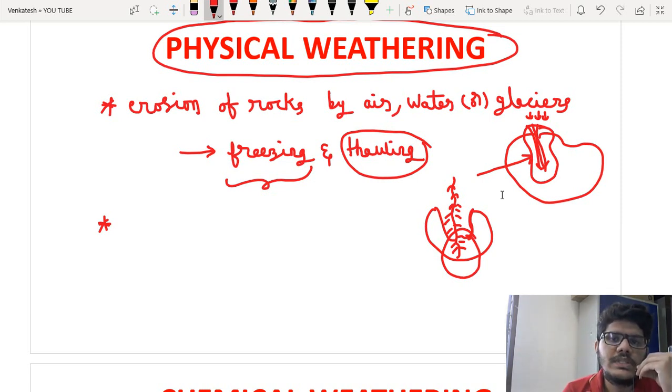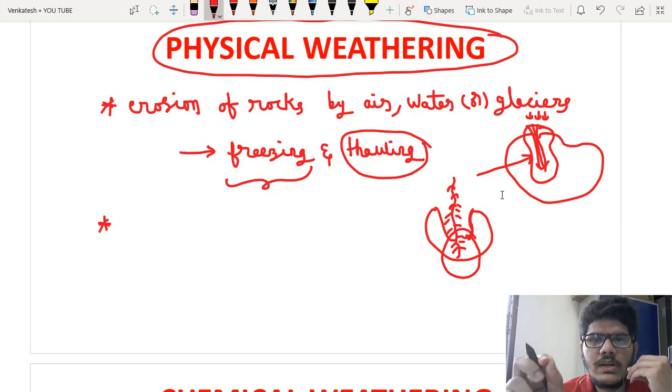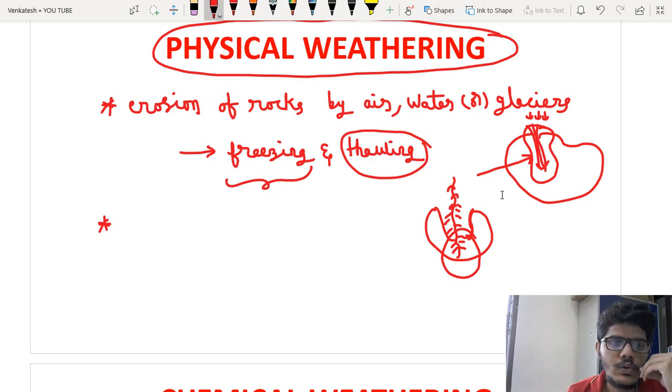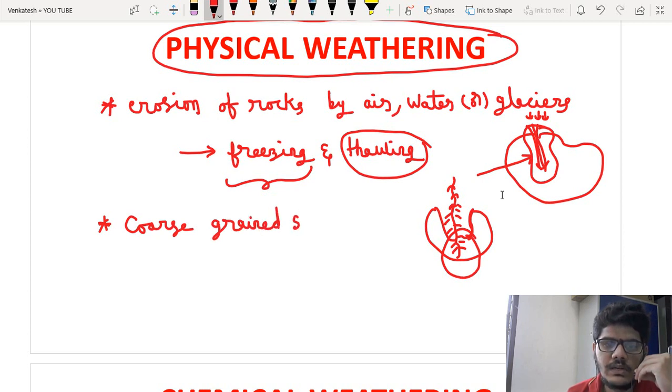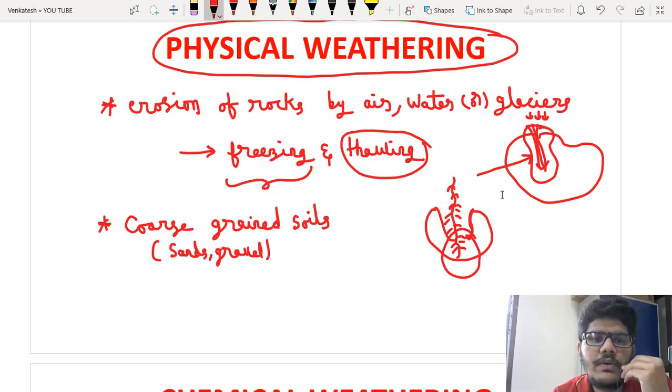Which types of soils are formed from physical weathering? The soils formed from physical weathering are known as coarse grained soils. Coarse grained soils are cohesionless soils. Examples are sands as well as gravel. That means the soils formed from physical weathering do not have any cohesion between their particles.